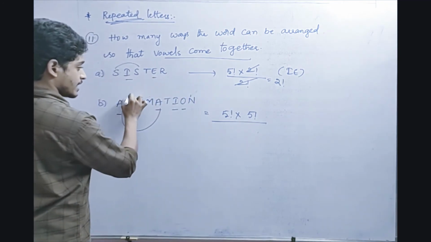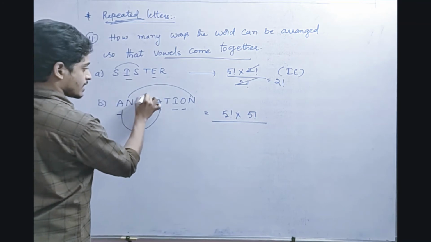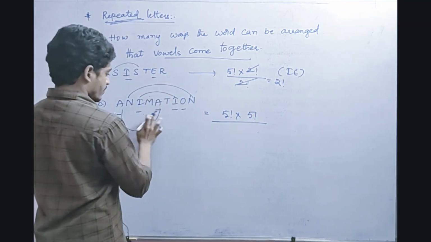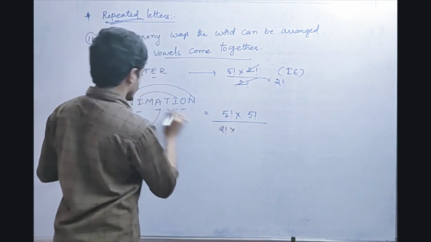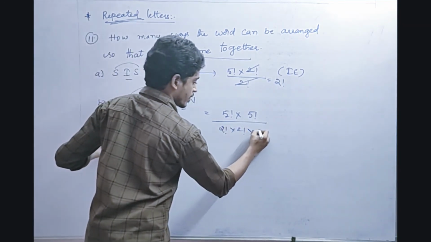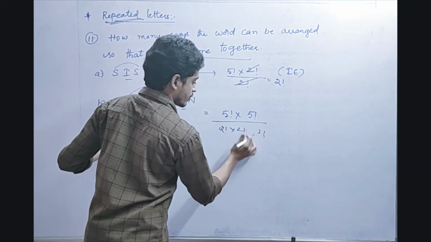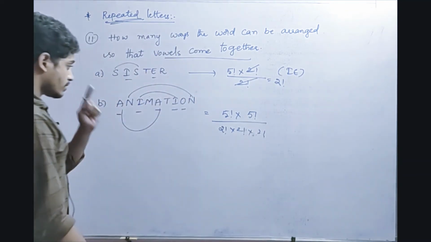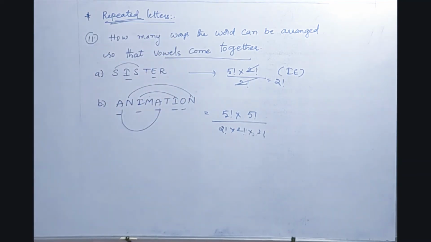Next, N is repeating here. Next, I is repeating here. That means for A, 2 factorial, and for N, 2 factorial. For I, 2 factorial. Only 2 I's are there. 2 N's are there, 2 factorial. 2 A's are there, 2 factorial. So this is the way we perform vowels come together even in the case of repeated letters. Fine. Did you understand? Okay.